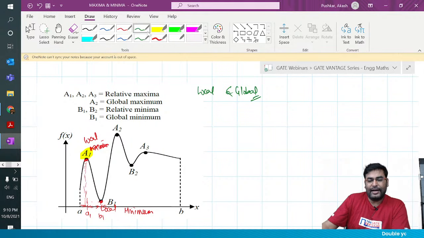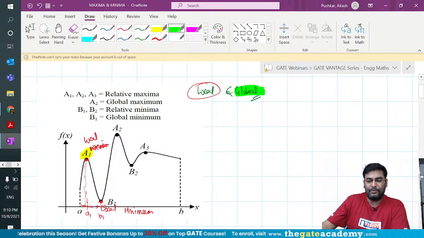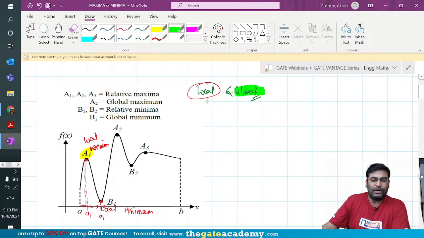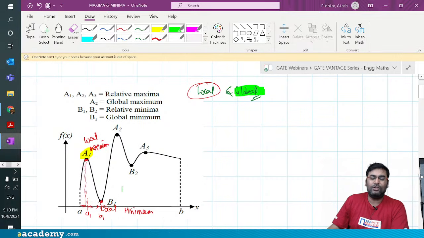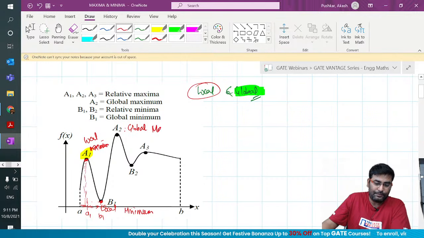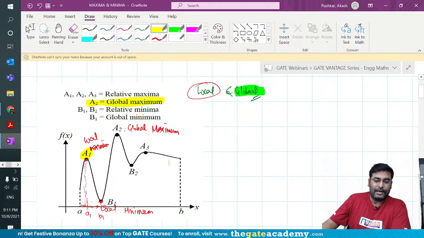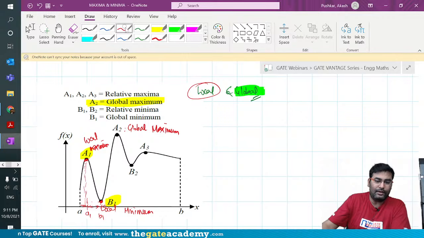From the math side of it, local is not going to be very helpful in the GATE exam, but you should know it as a concept. Generally, GATE questions are always based on global maximum or global minimum. Local means if you have a lot of maximum or minimum values, all of those are local values. But global is going to be the only one value. If you look at the graph, A2 is your global maximum, which I have also written here. Can you guys see that? A2 is your global maximum and B1 is your global minimum. Can I say that, guys?